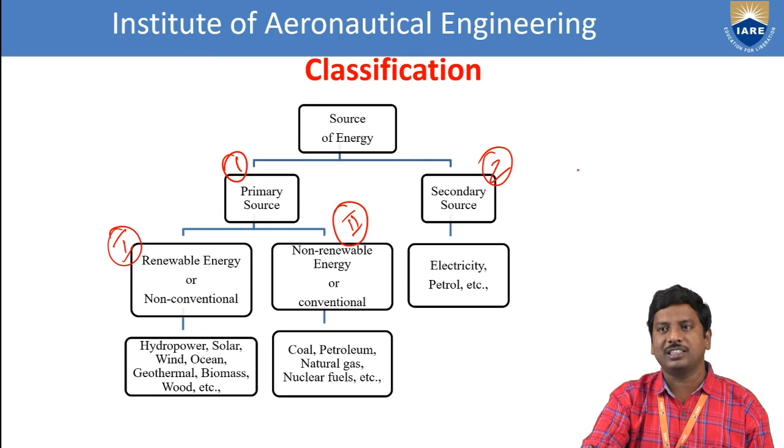And what are the examples of non-renewable sources? Non-renewable means they are available in limited quantity, especially in the earth's crust. That means fossil fuels like coal, petrol, and natural gas, and also nuclear fuels come under the category of non-renewable energy sources. These are called conventional energy sources.